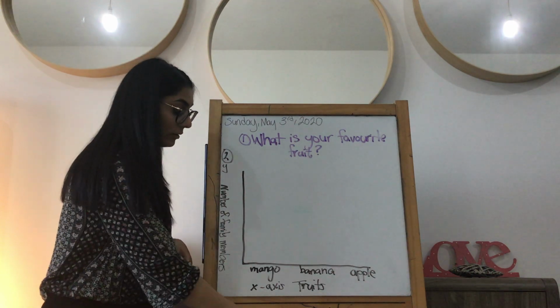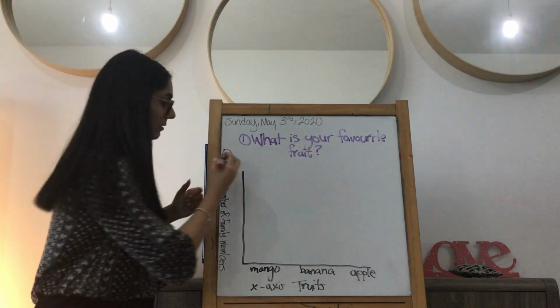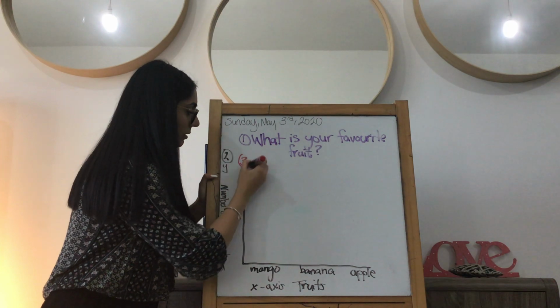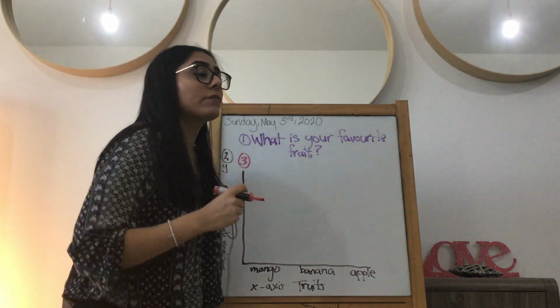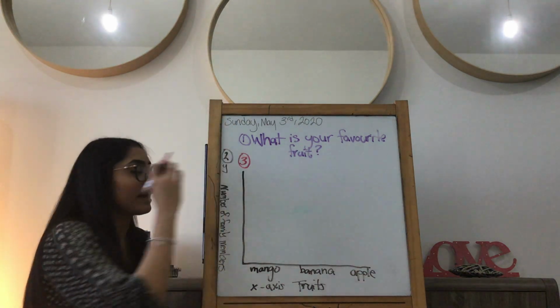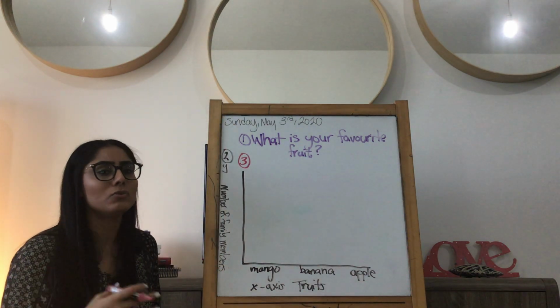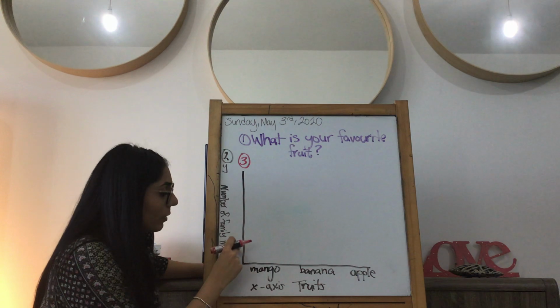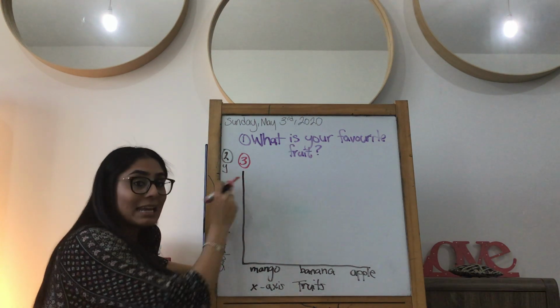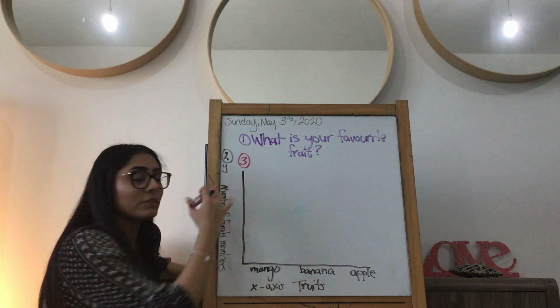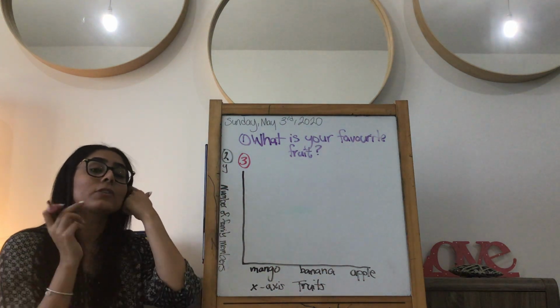Now that's where the 3rd element comes in, the scale. The scale is where you have to make a decision. That's where you have to decide, what am I going to go up by? Am I going to go up by 1s, 2s, 3s? So am I going to go 0, 1, 2, 3, 4, 5, 6? Am I going to go 0, 2, 4, 6, 8? Am I going to go 0, 5, 10, 15, 20? What makes sense for this graph?